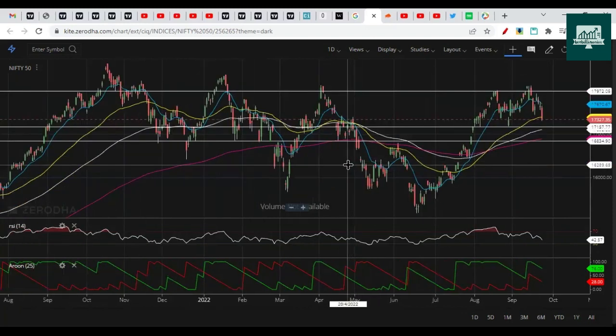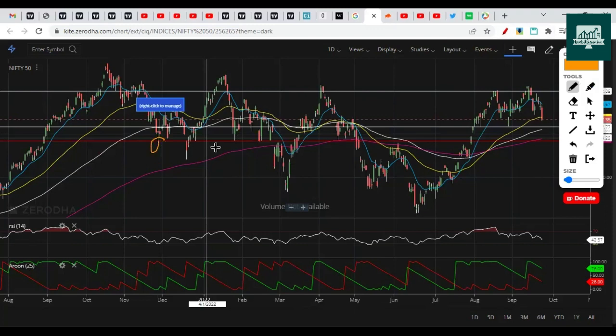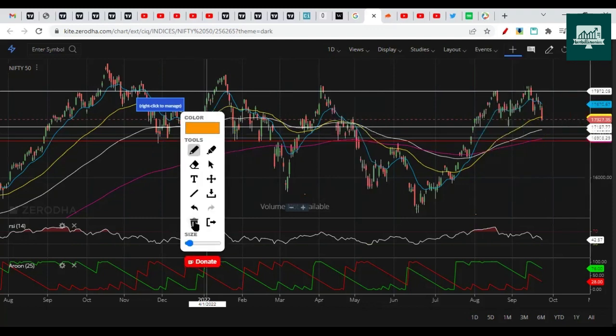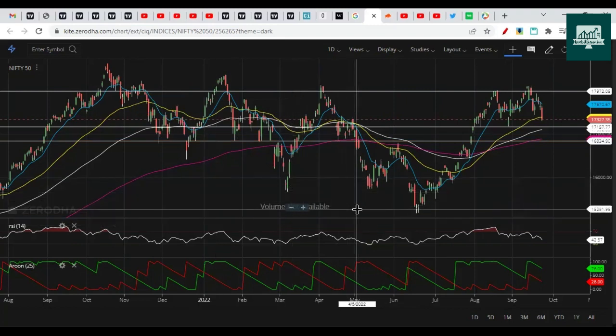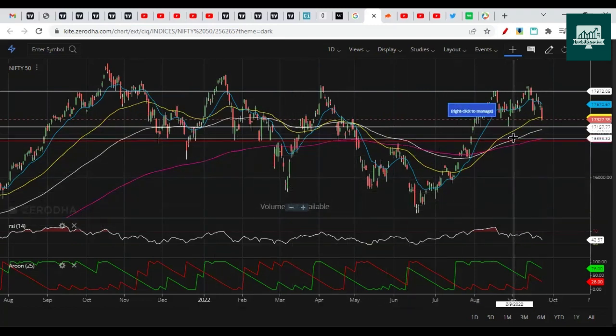Most likely it will open a gap down in the next session. Here you can notice the supports getting formed in these areas. We can likely come here, pull back, and then drop again. This can continue for a couple of days. We have to be very cautious, and we have to look for small pullbacks to find downside opportunities, or there will be downside opportunities if the dip continues.